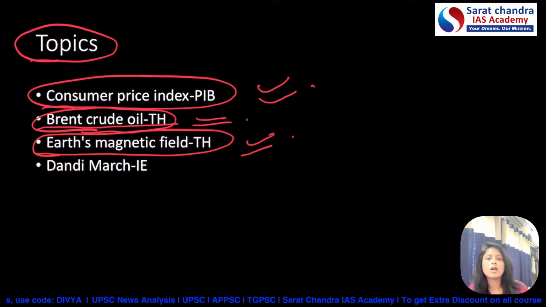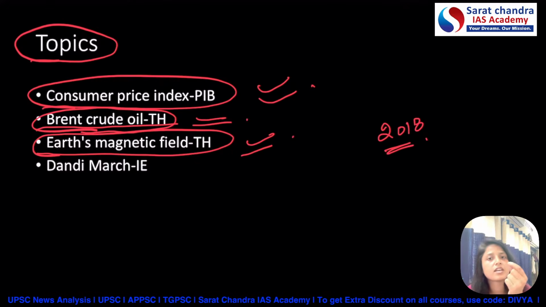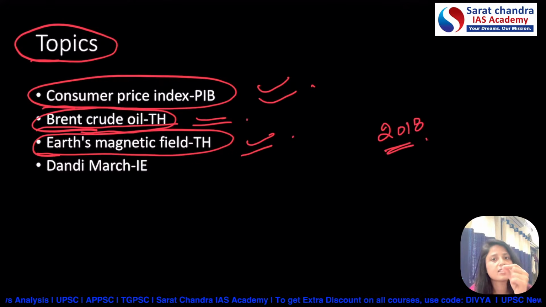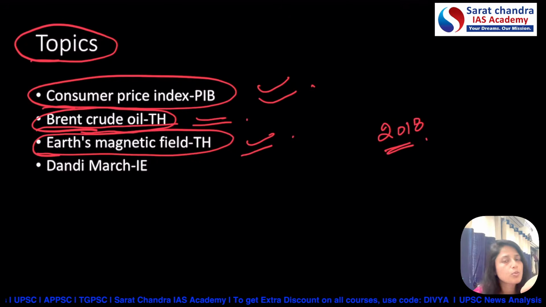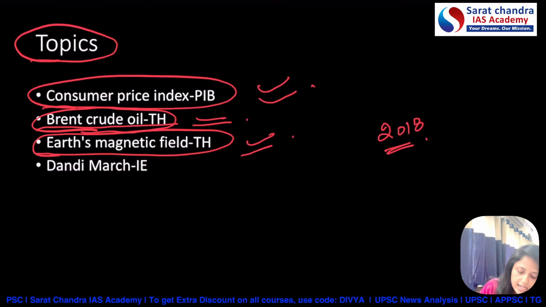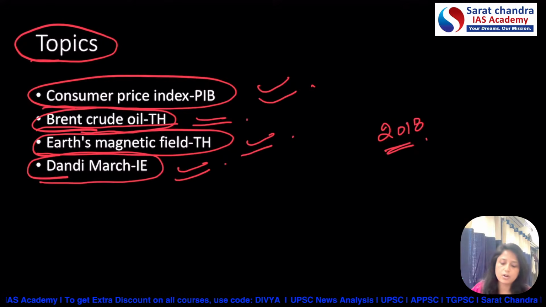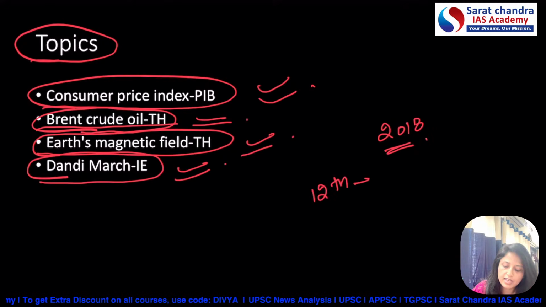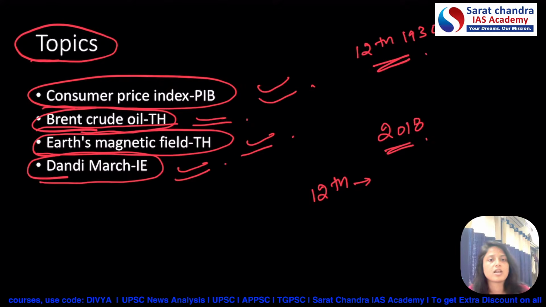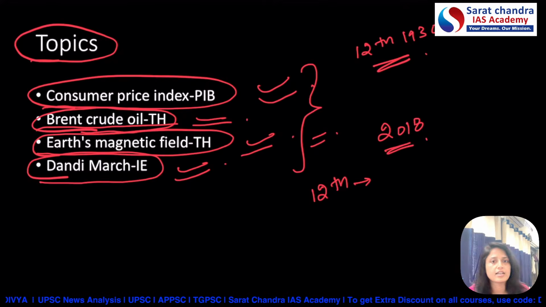It is from The Hindu. So, see, in 2018, UPSC has already asked a question about the reversal of magnetic field. So that's why this article becomes important from prelims point of view also, as well as in GS paper 1, it can be asked. And the last article is from Indian Express, and that is about Dandi March because on 12th March every year we celebrate the anniversary of Dandi March, because on 12th March 1930 Gandhiji started this march. So that's why from this prelims point of view these four articles are very important.